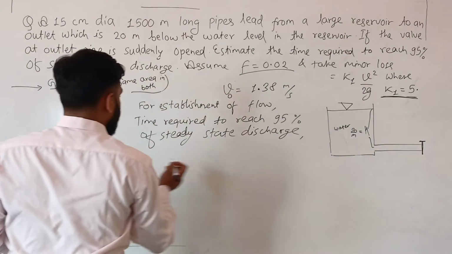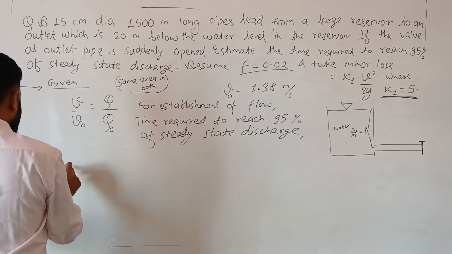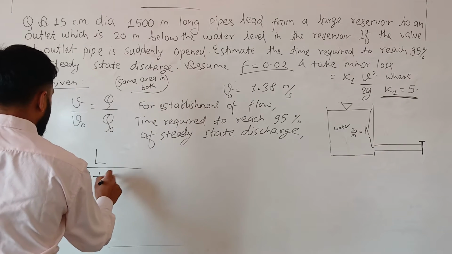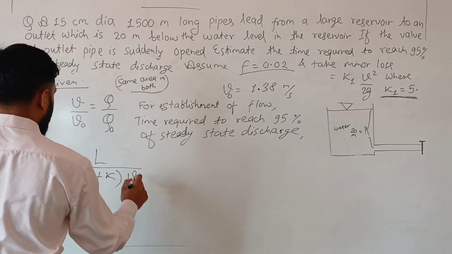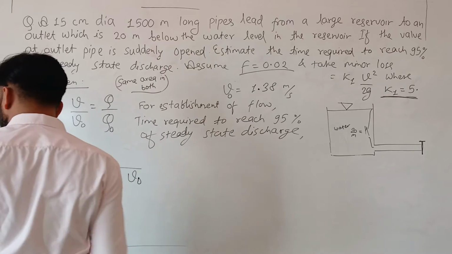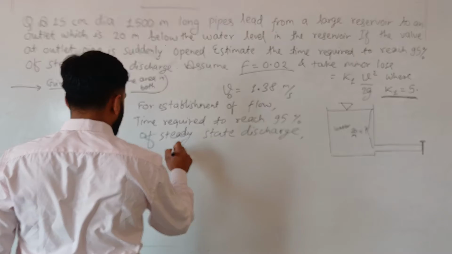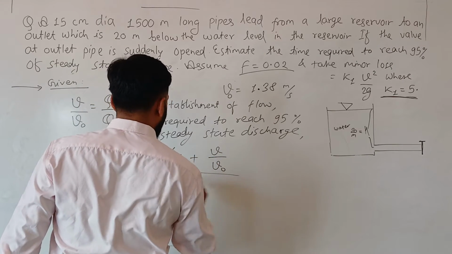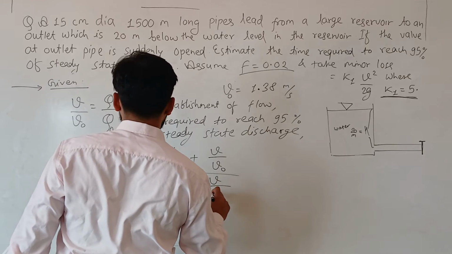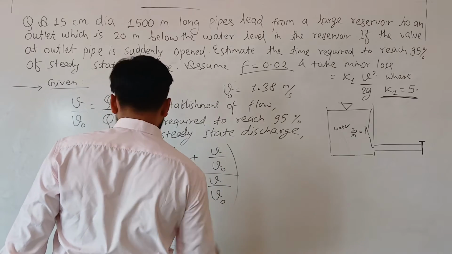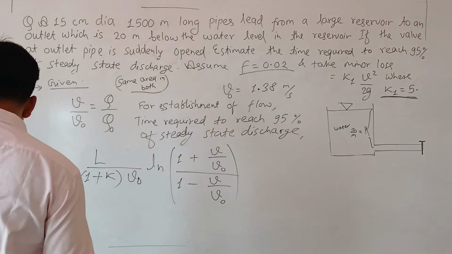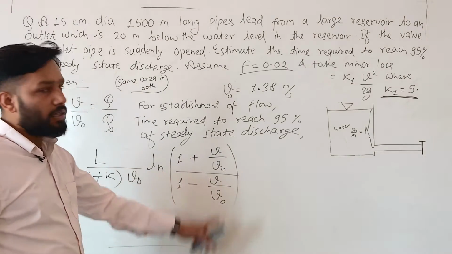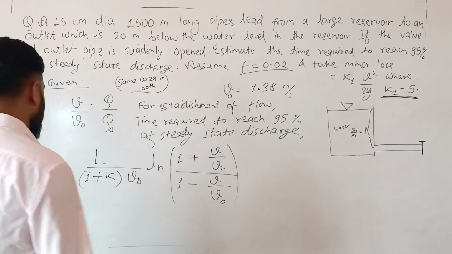We write the formula here: T is equal to L by 1 plus K V naught. You have to remember this formula. V naught Ln of 1 plus V by V naught divided by 1 minus V by V naught. So T is equal to L by (1 plus K) V naught, Ln of (1 plus V by V naught) divided by (1 minus V by V naught).